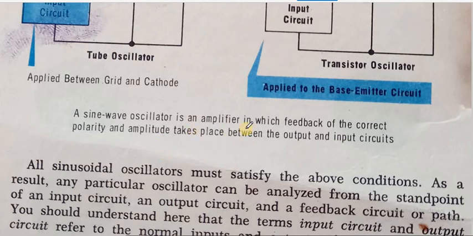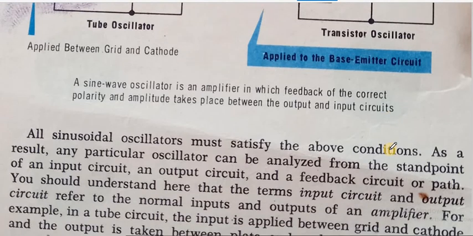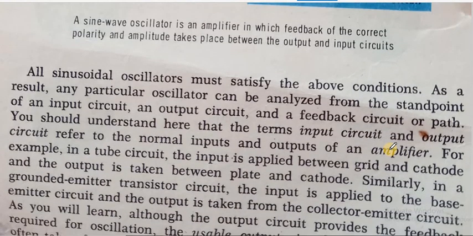So a sine wave oscillator is an amplifier in which feedback of the correct polarity and amplitude takes place between output and input circuit. So what is necessary? It is necessary for all sinusoidal oscillators to satisfy the above condition if they are used to work as an oscillator. As a result, any particular oscillator can be analyzed from the standpoint of an input circuit, an output circuit, and a feedback circuit. So these are the three main parts of an oscillator: an input circuit, an output circuit, and a feedback circuit.